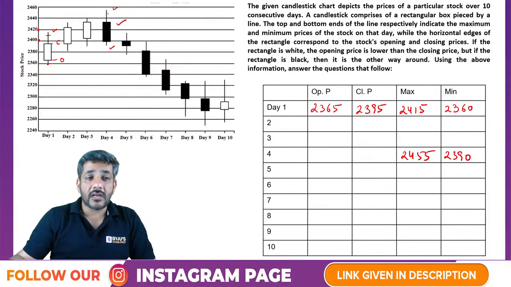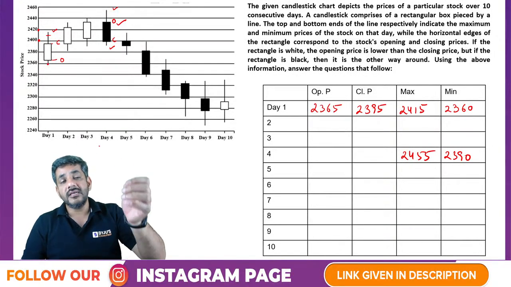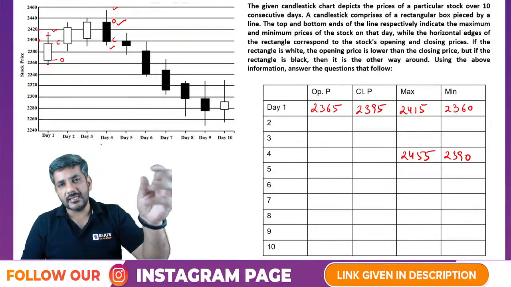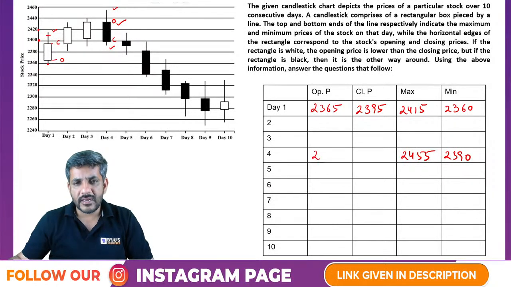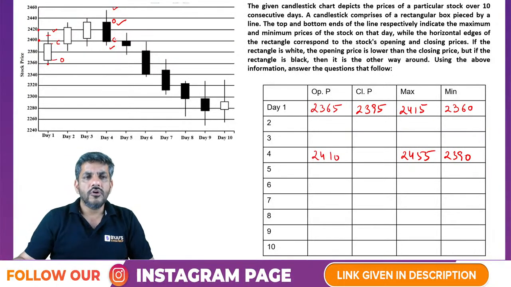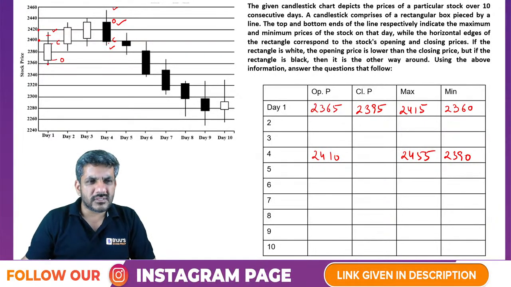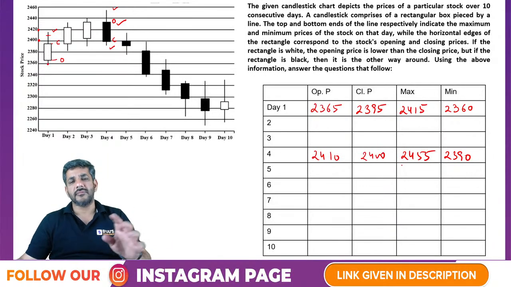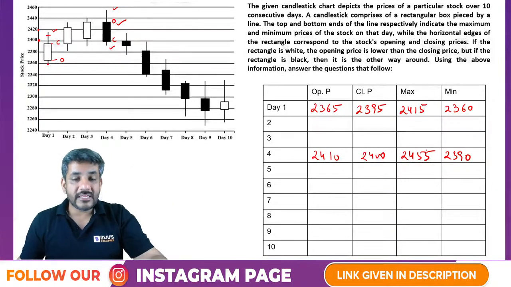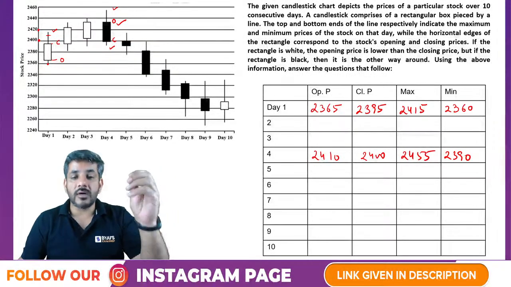The opening price. Now this time the opening price would be above, the closing price would be below. The reason is because this time we have something else, that is a black rectangle. So the upper figure will be very close to 2410, right? Let me call it 2410. And the closing price is very close to 2400, slightly below it, but I can take it as 2400 approximately. So that way all these figures can be written by us.